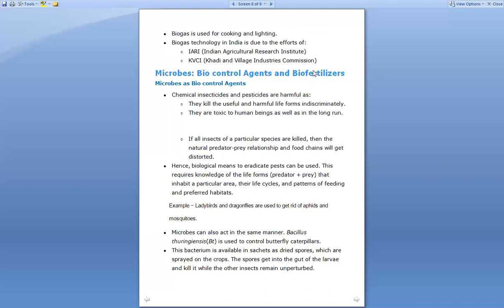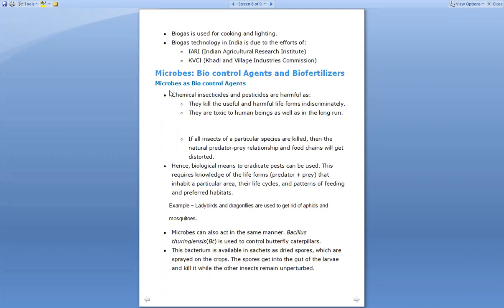So this is about the biogas plant and what the microbes are and how the microbes are helpful in the production of the biogas. Now we are going to see the next topic, and that is the microbes which are said to be biocontrol agents as well as biofertilizers. So first we will see microbes as biocontrol agents, right? Bio means living, control means to control something, and agents means those living agents which are going to control the pests, right?